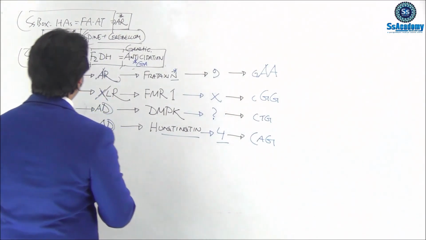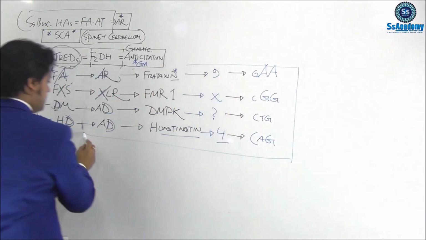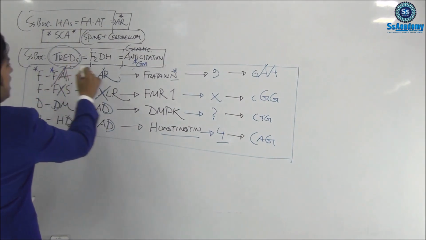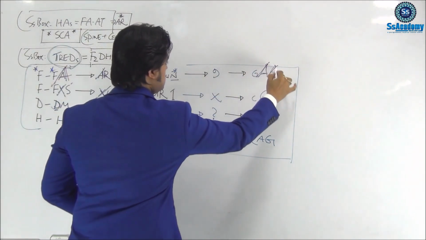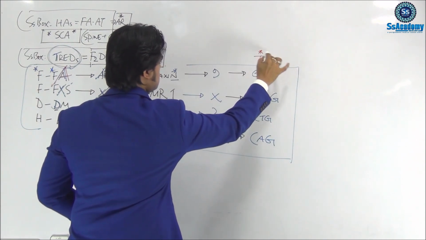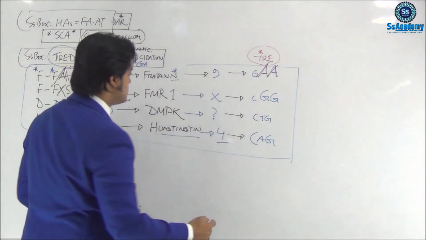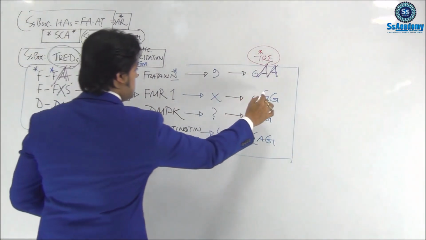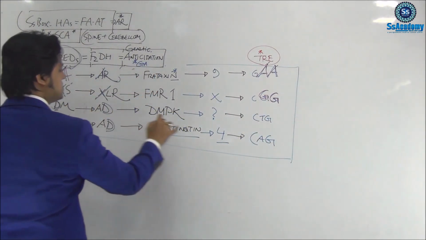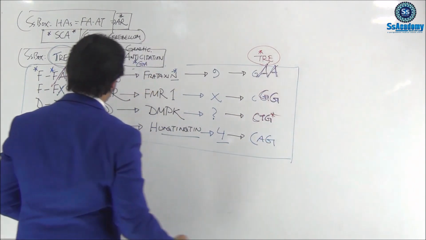We can get it by heart, no problem. But you see how the trinucleotide expansion disorders will be really helpful in this discussion. Friedreich's ataxia is GAA, fragile X is CGG, and dystrophia DMPK is CTG, which we can get spontaneously.